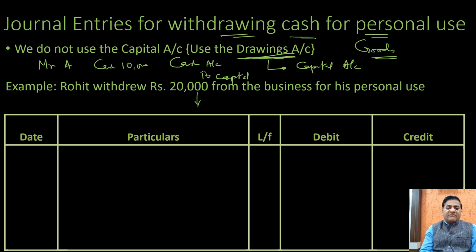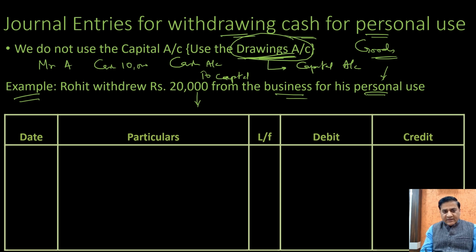But when Mr. A withdraws cash of 10,000, we do not say capital account debit to cash. What we say is we use the term drawings. We would say drawings account debit to cash. Right? So in the example wherein Rohit withdrew 20,000 from the business for his personal use. It is not for the business use. It is for personal use. Which means he has withdrawn some money, which is called drawings in the accounting language.